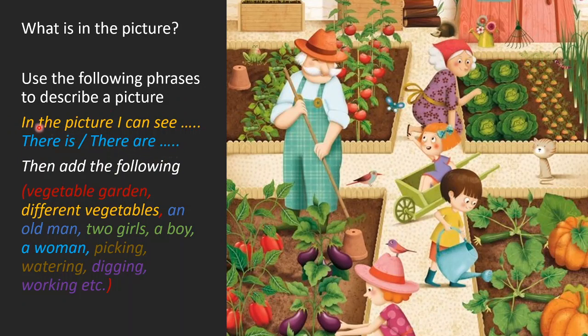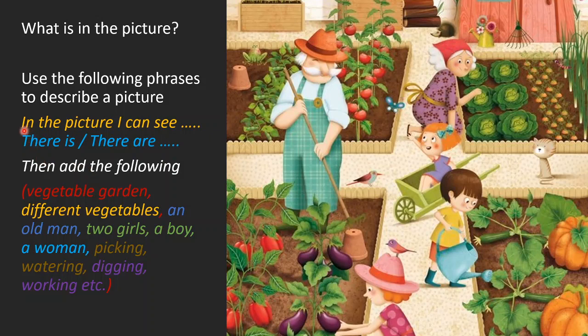Now the yellow phrase is, in the picture I can see. Now add the following phrases with them. Whenever you join two different phrases together, you construct a very beautiful complete sentence.